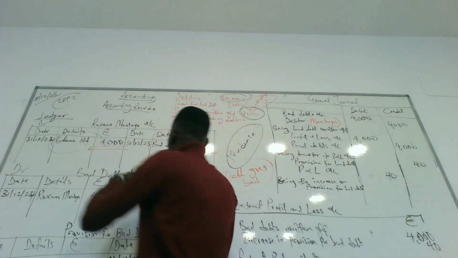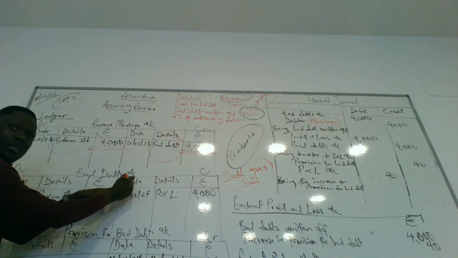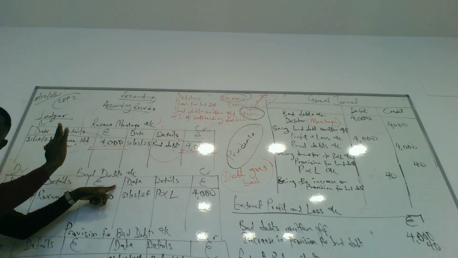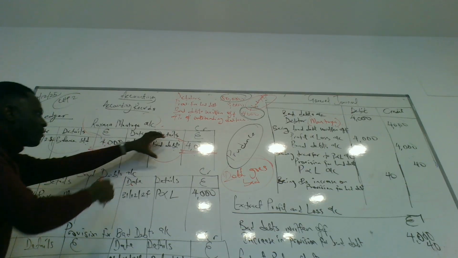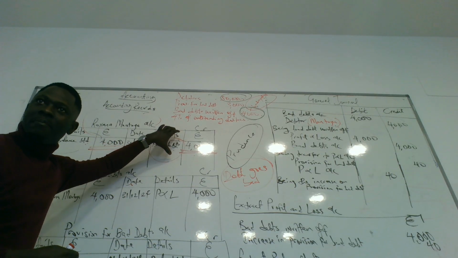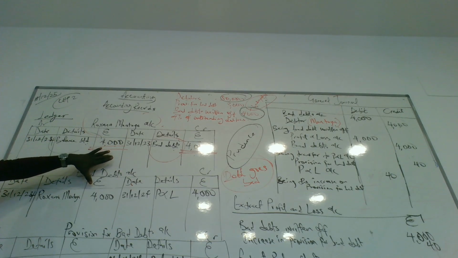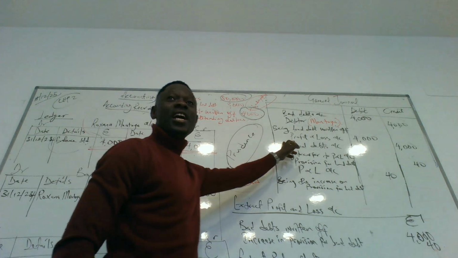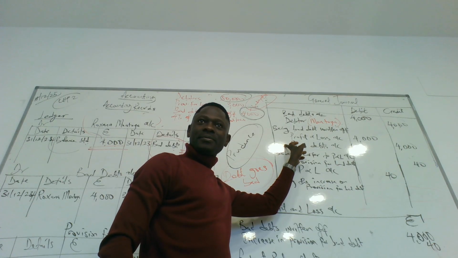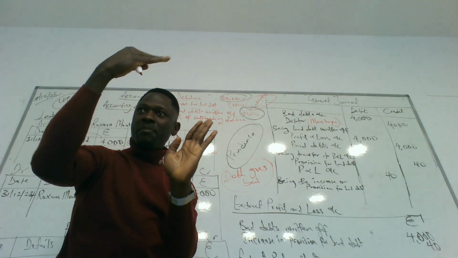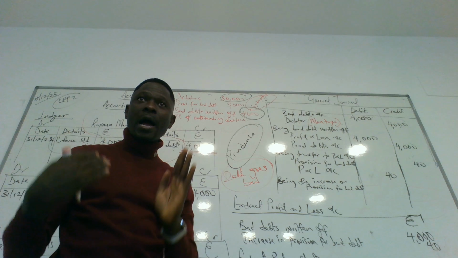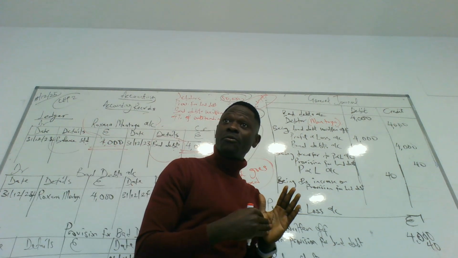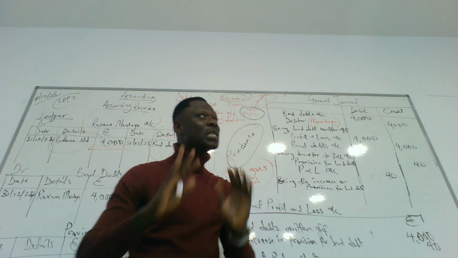Now, the bad debt account will be created. This is Montoya's account. We're done. So from Montoya's account, we have gotten the bad debts. Bad debt account will be what? Created. But before we create the bad debt account in the ledger, we have to create a journal. The transaction is a step-by-step thing. The first thing that happened was a bad debt was written off. And because a bad debt was written off, it means we have increased our expenses.